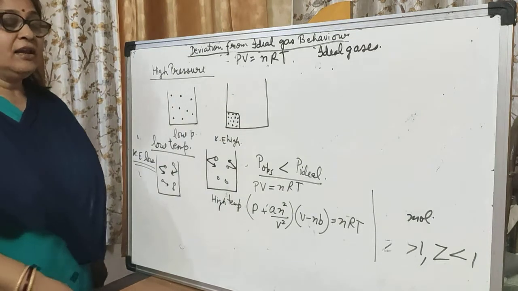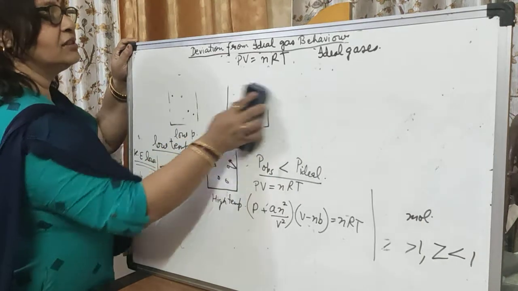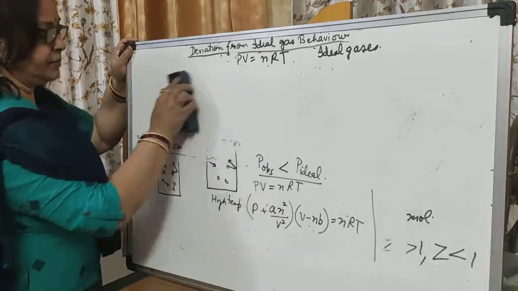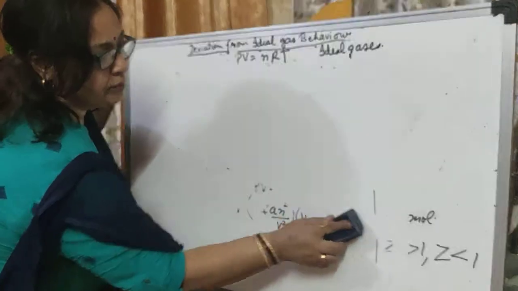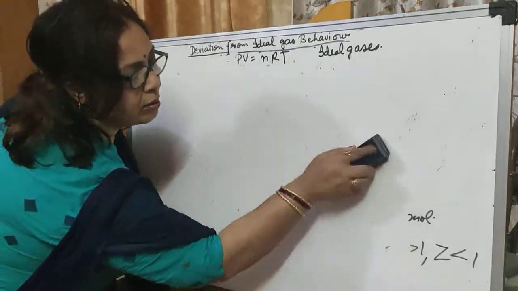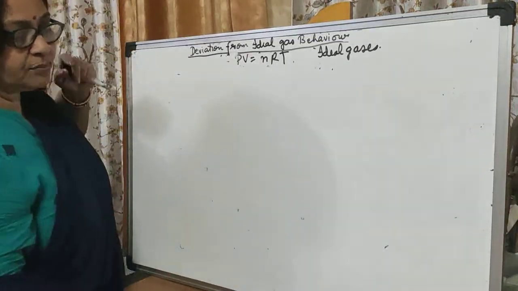Now again coming back to real gases versus ideal gases. Here we have some graphs which show this deviation from ideal gas behavior.